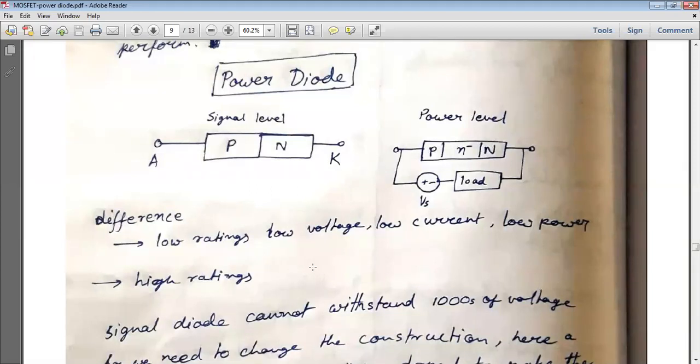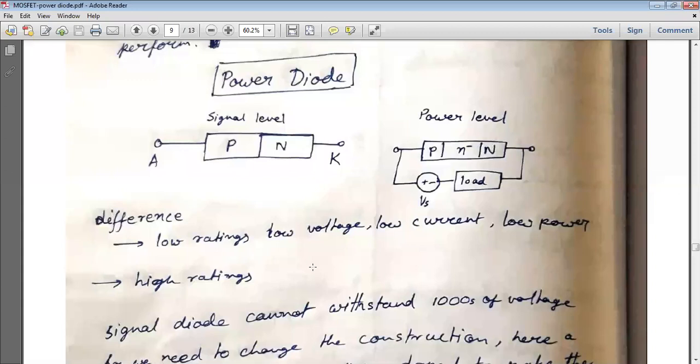In the power level diode, the construction is changed in such a way that between the two charged, highly doped layers, a lightly doped layer is inserted, and the lightly doped inserted region is like the dielectric medium of the capacitor.